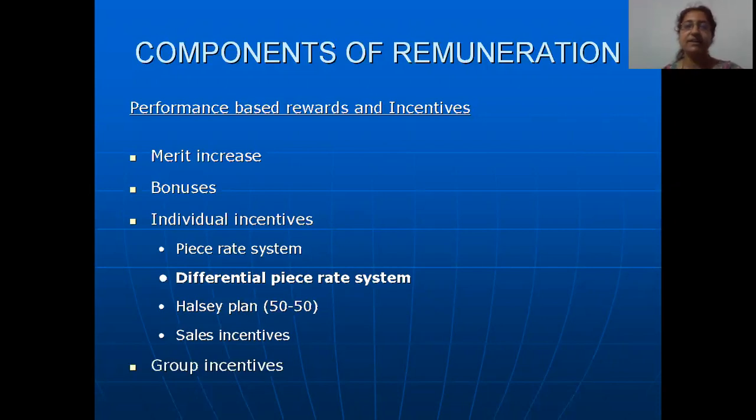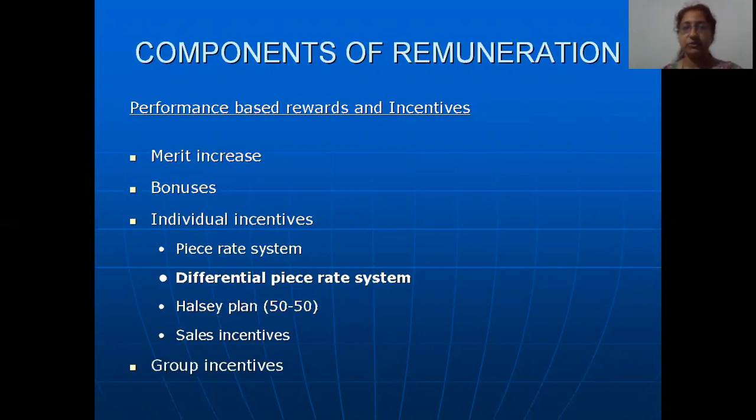The moment they start producing more than 10 units, 11, 12, 13 units or so, for these 11, 12, 13 units onwards, they will be paid, let us say, 200 rupees per piece. So supposing the worker has produced 8 units, then their wages for that day will be 8 into 100 per unit, which will be 800.